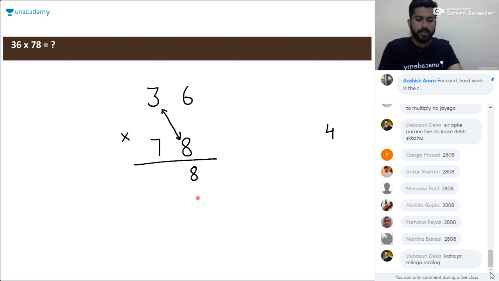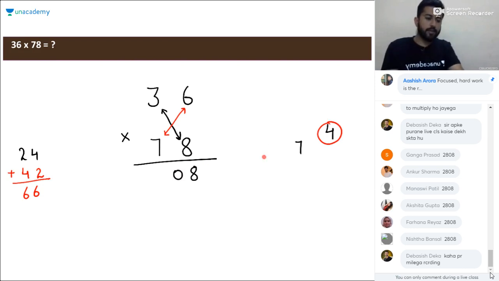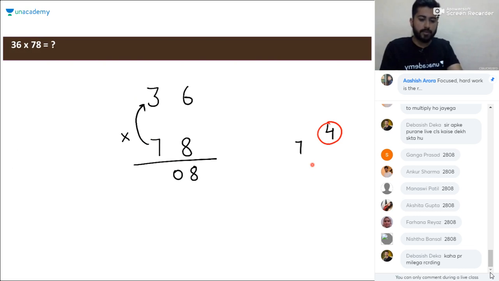So proceeding, first we will multiply, here it was 48, we wrote 8 here, 4 will be the carry. Then 3 into 8 will be 24, considering the cross thing. So 3 8s are 24, 7 6s are 42. Adding these, it will be 66, and 66 plus 4 will be 70. So we will write 0 here and 7 as carry. The next step will be multiplying these two terminal numbers. 7 3s are 21. 21 plus 7 will be 28. So it will be 2808. You can do this calculation in between 5 to 8 seconds.